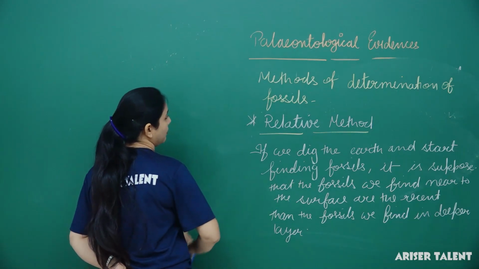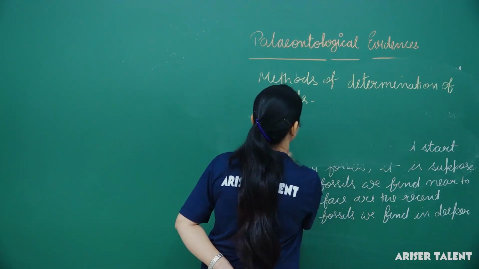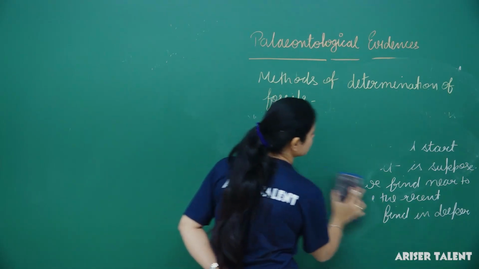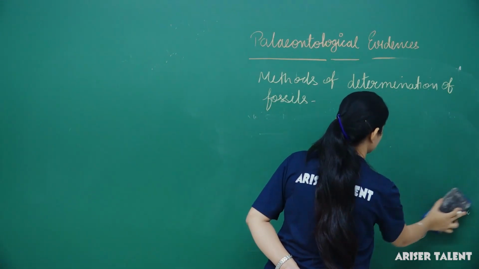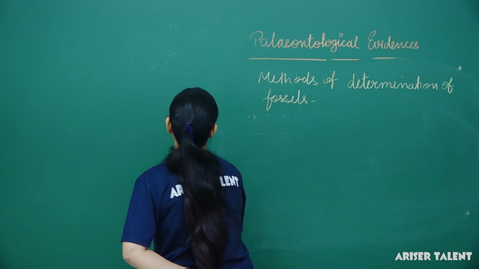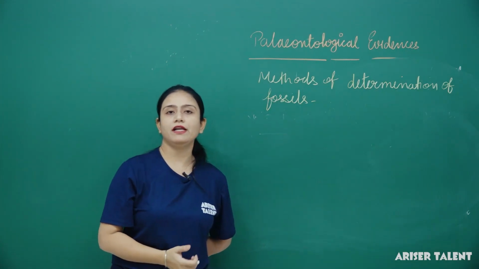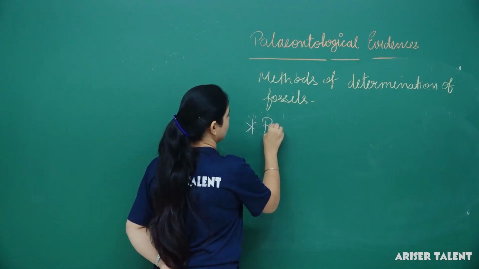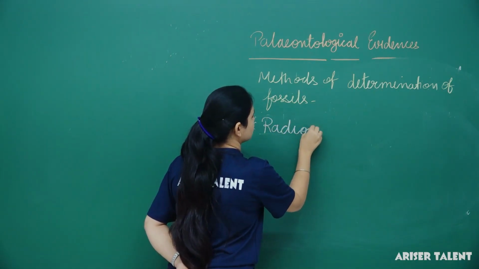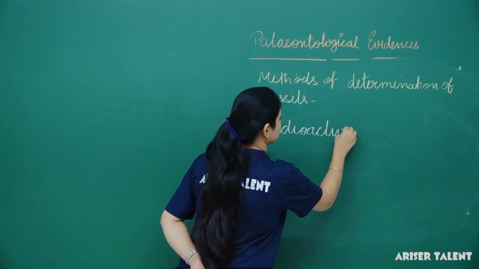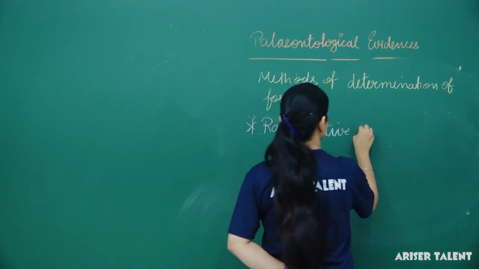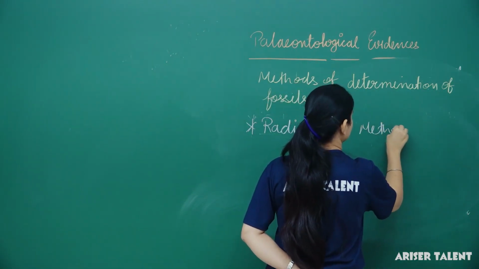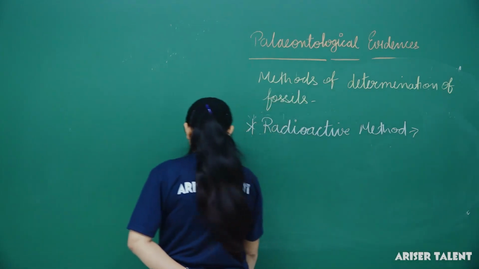Fine. Next we talk about the radioactive method. What is the radioactive method?